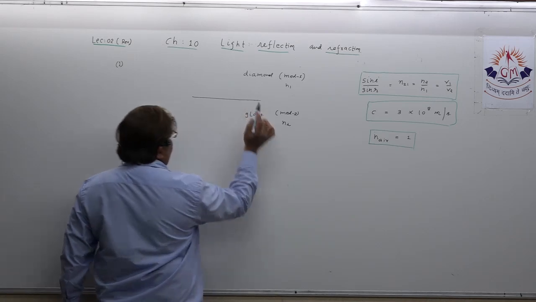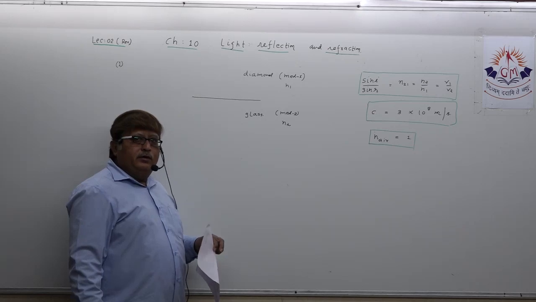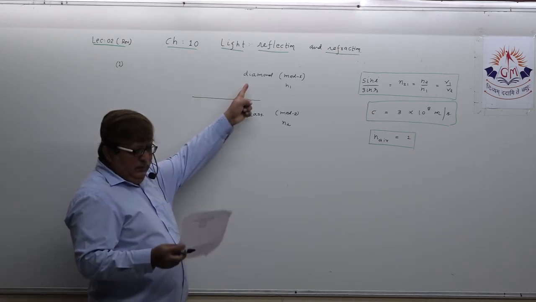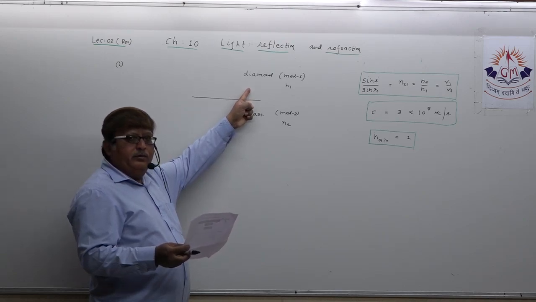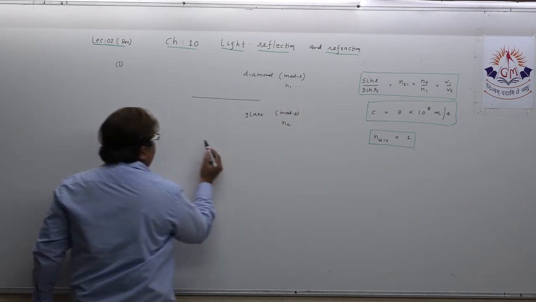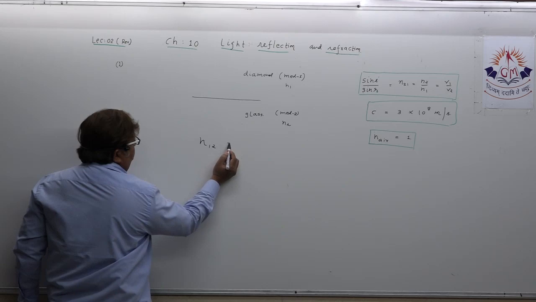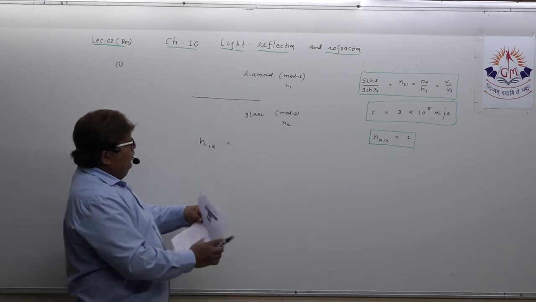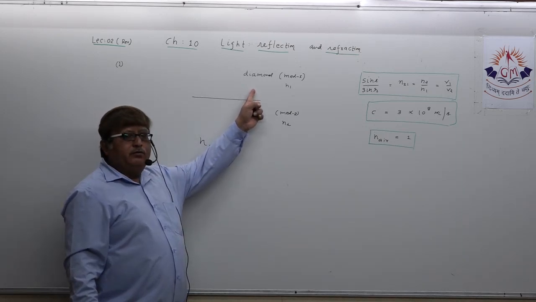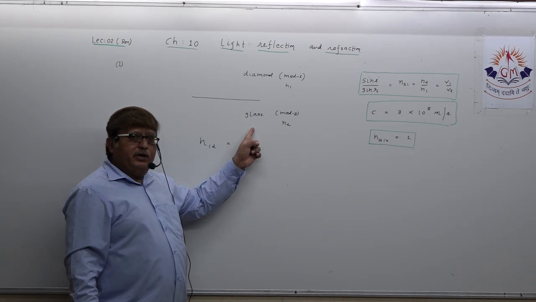Now, dear student, what is given? You are given the relative refractive index of diamond relative to glass. That means, can I write this way? N12. You are understanding this? What they have said? Refractive index of diamond with respect to glass.